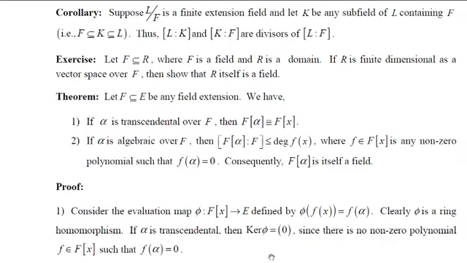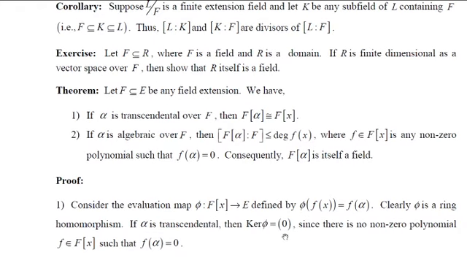Now, we have proved this mapping is a homomorphism and the kernel contains only 0. Now, what about the range of this mapping? The range of this mapping is the collection of all those images where each f is coming from the domain. That is the collection of all f of alpha, because phi of f(x) is nothing but f of alpha, such that f(x) is in F[x]. But this is nothing but the set F[alpha], that is the collection of all polynomials of alpha.